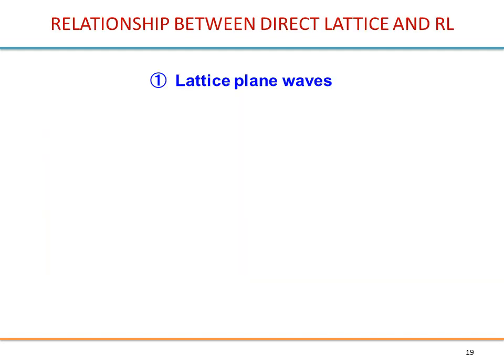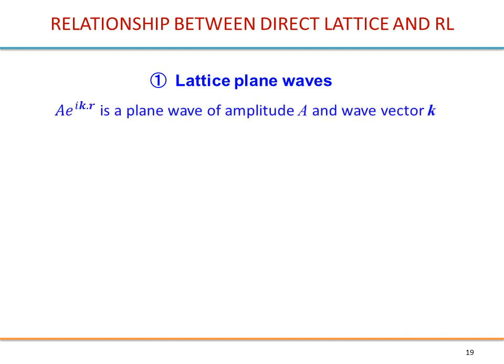Let's see now the relationship between the direct lattice and the reciprocal lattice. So the first relationship, remember the first definition of the reciprocal lattice, it was related to lattice plane waves. So let's see what this is about. This equation is the equation for a plane wave of amplitude A and wave vector k.